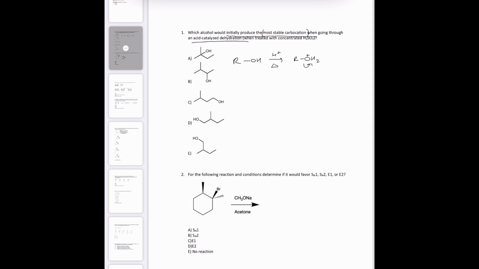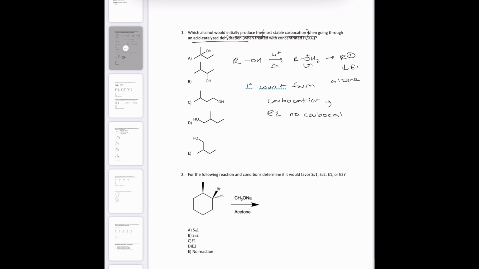Then that's a good leaving group, so you can make R+. If it's a primary, it actually won't form a carbocation. Instead of going by E1, where after the leaving group leaves you get an alkene, a primary goes by E2, so no carbocation will form.